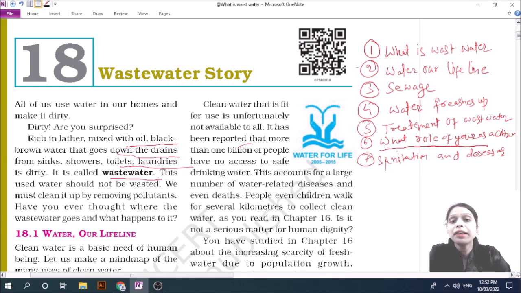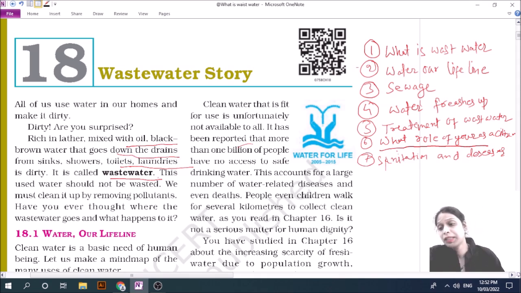Actually, wastewater is an effluent, meaning a liquid discharge through a hospital, through an industry, through offices and through our users. This type of water is called wastewater.